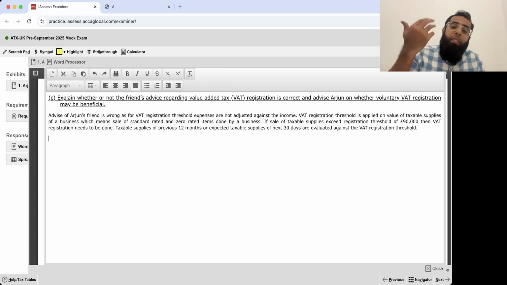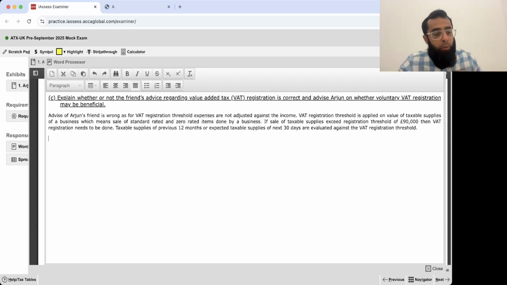Plus, if your customers are registered for VAT and you also get registered, that's beneficial because you will be able to recover your VAT. On the sales, you will charge VAT on them and they will also recover it. So ultimately, your cost gets reduced because if you are not registered, you are not able to recover the VAT which you have paid on your purchases, and ultimately you consider it as your cost.